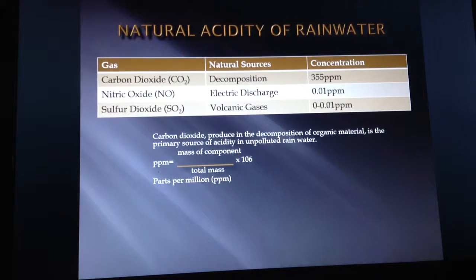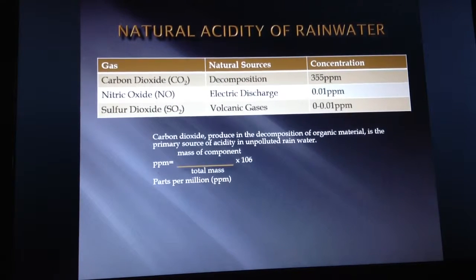The primary source of acidity in rainwater is carbon dioxide, produced in the decomposition of organic material. Other excess natural acidity in rainwater include nitric oxide and sulfur dioxide. Nitric oxide is produced with electrical discharge, while sulfur dioxide is produced by volcanic gases.